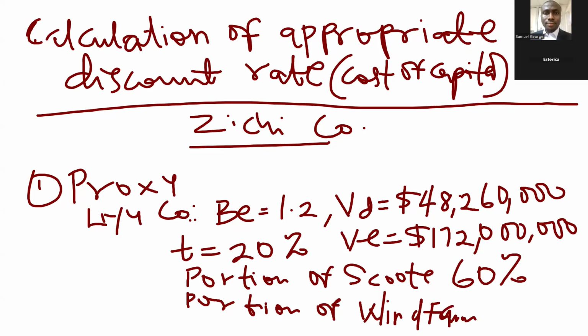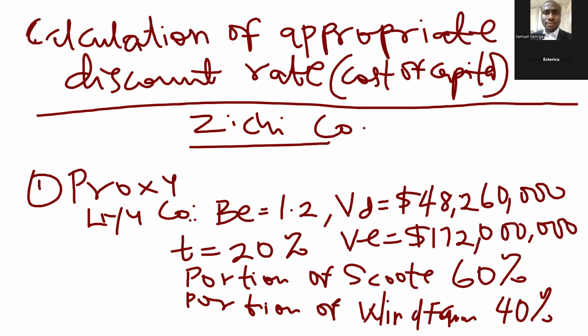The portion of wind farm is 40%. Now, any other information about Liu Co? We don't have any other. The other information are share capital and reserve. Those are book value information, and they are not needed for this purpose.